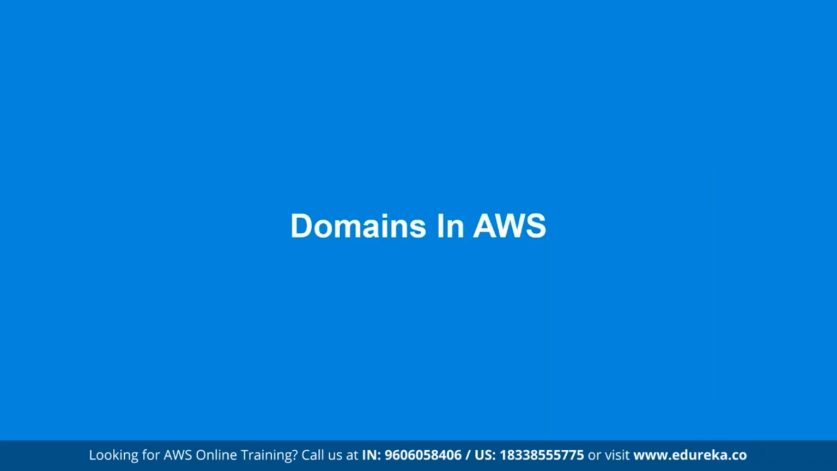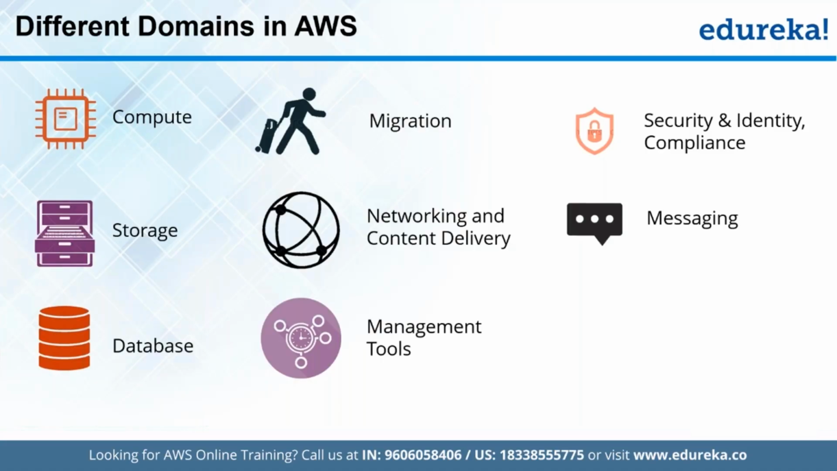Now let's explore the different domains available in AWS. As we discussed, AWS is a collection of more than 90 services, right? Here we have multiple services on computation, storage, databases, migration, networking, management tools, security and identity, compliance, and messaging, right? So there are multiple services here that we can get started with. Now let's explore these services one by one.